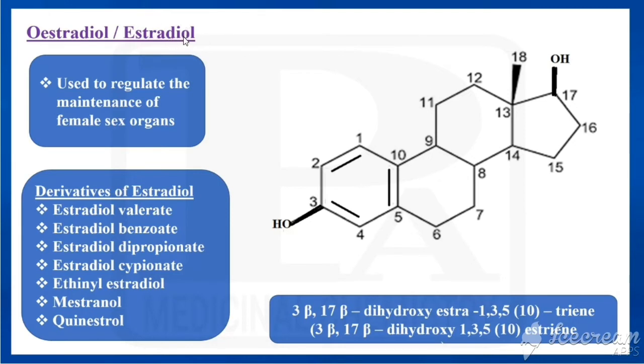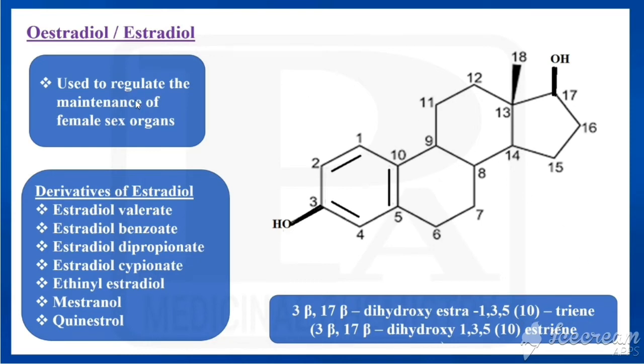It ends with diol, so it should have 2 hydroxy groups, one at the 3rd and another at the 17th position. So what is the chemical name? We know the basic one is called estrane, which has 3 double bonds, so estratriene, estra-1,3,5(10)-triene. In that we have to write only the hydroxy groups. So 3-beta,17-beta-dihydroxy-estra-1,3,5(10)-triene. Otherwise we can write estratriene, and first we have to write the numbers, so 1,3,5,10-estratriene.